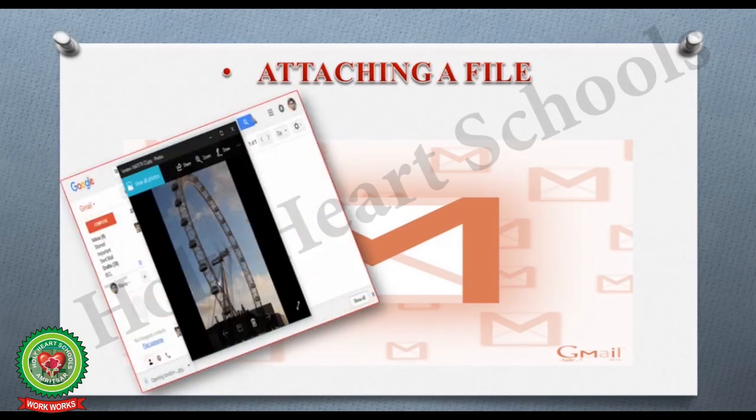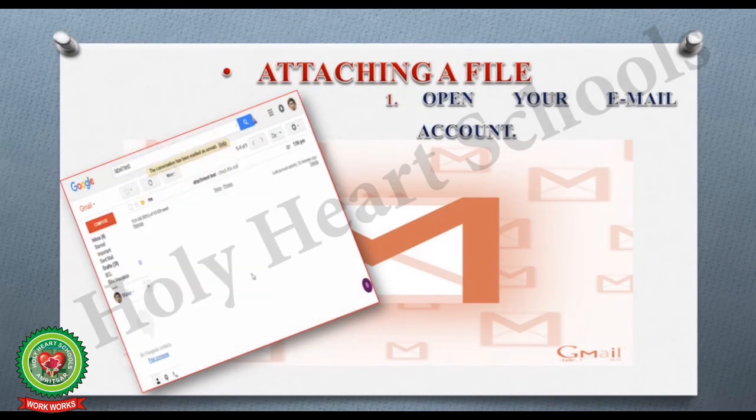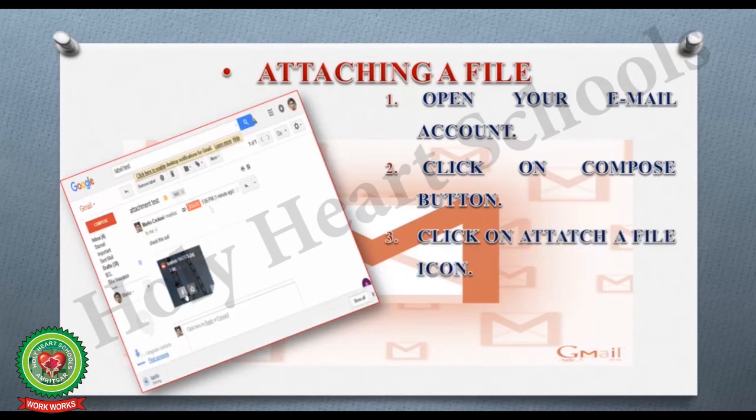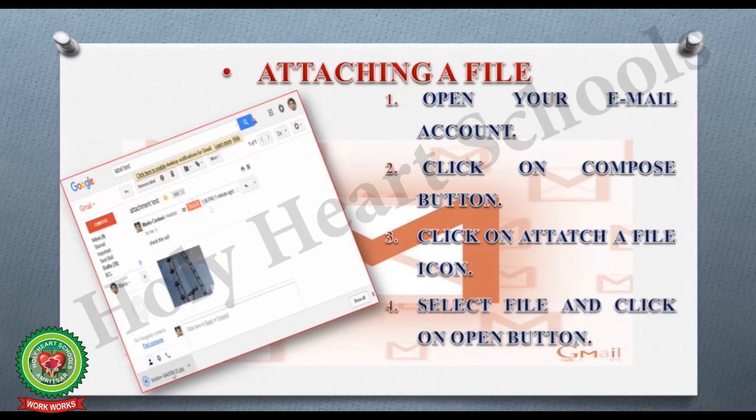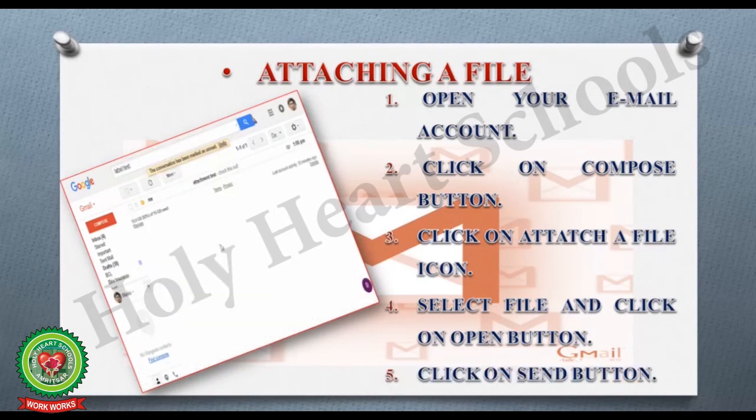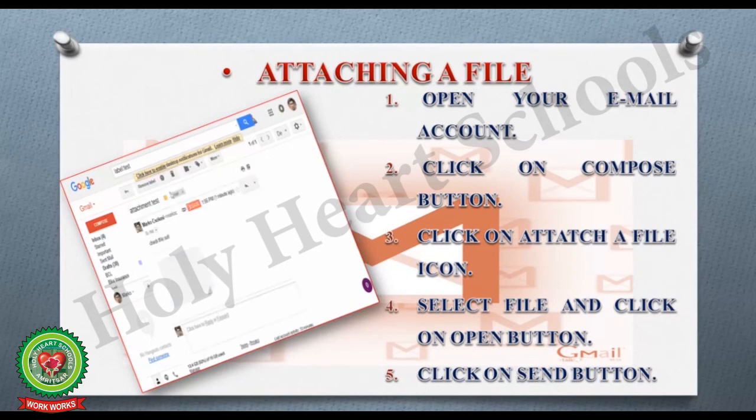Step number 1, open your email account. Step number 2, click on the compose button. Step number 3, click on the attach a file icon. Step number 4, select the file and click on the open button. And step number 5 is click on the send button. Let's see it practically now.